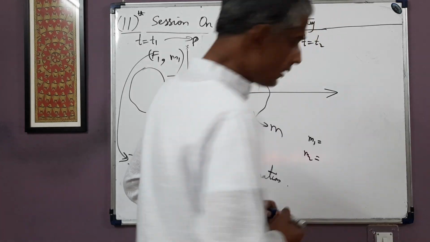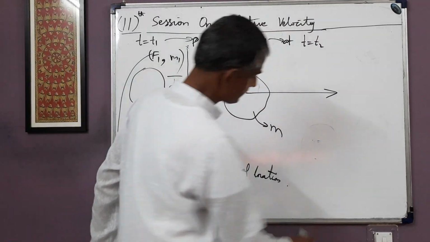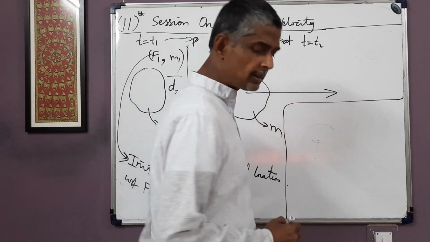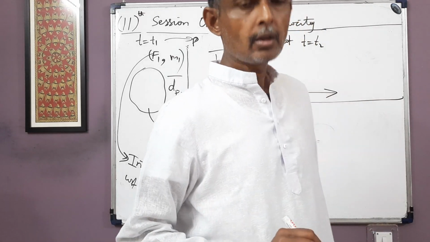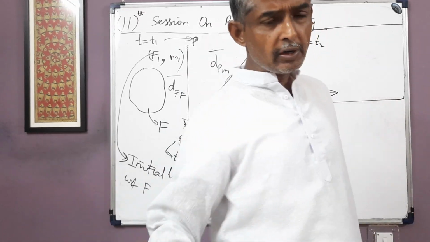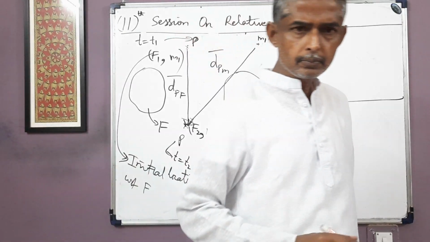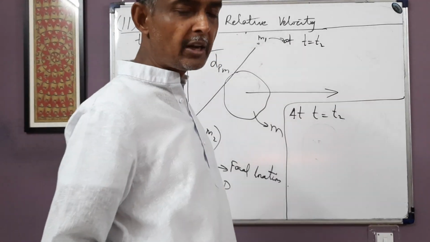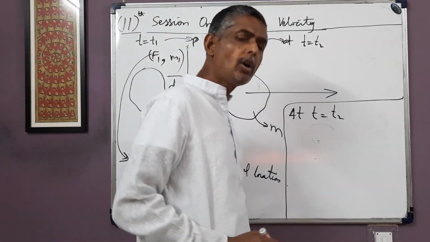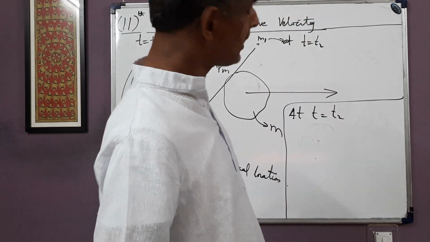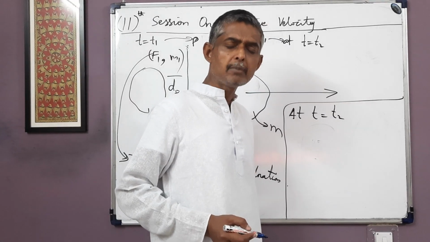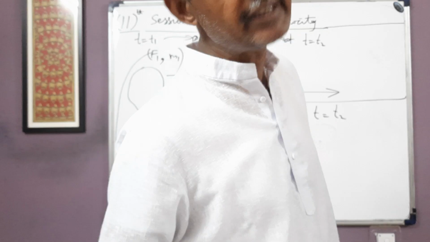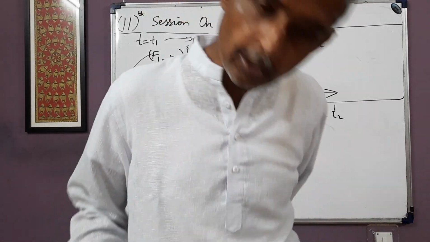So how do we write down the exact reason? We'll summarize it in this way. Displacement is from initial location to final location. If we want to know the displacement in T1 to T2, we'll calculate the actual displacement at T equal to T2. At T equal to T2, final locations of P in both the frames M and F are coincident. And because M moves with respect to F, therefore at T equal to T2, initial locations of P in frames F and M, that is F1 and M1, are non-coincident. Displacement is from initial location to final location as seen at T2. So displacements in both the frames are different. Fine.